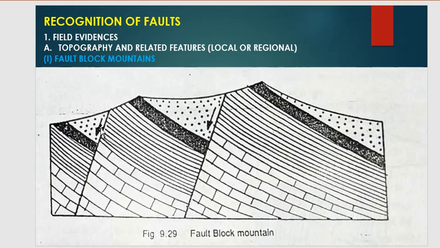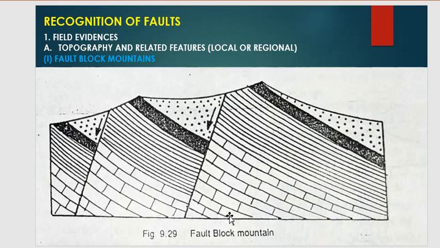The dislocation of strata along high angle faults and subsequent erosional modification results in distinct topographic and local geological features. Dislocation means deformation, means disturbance. If any disturbance occurs in the strata, then it defines a fault.